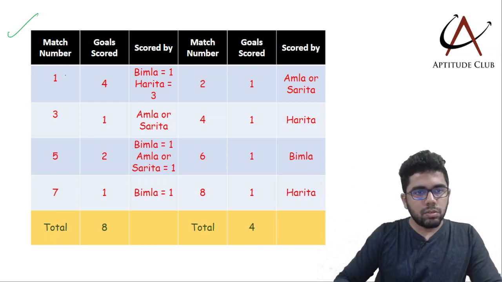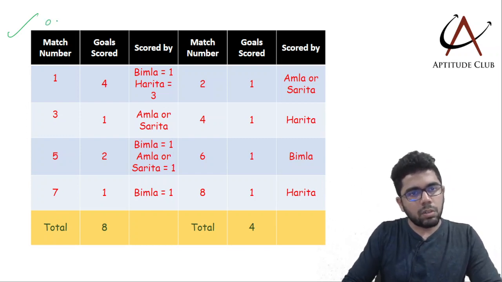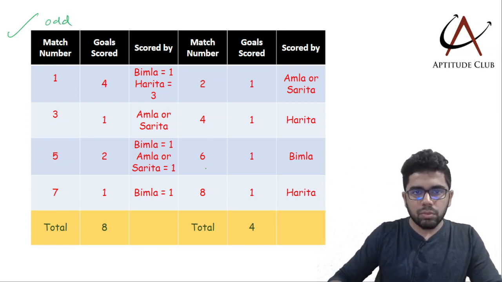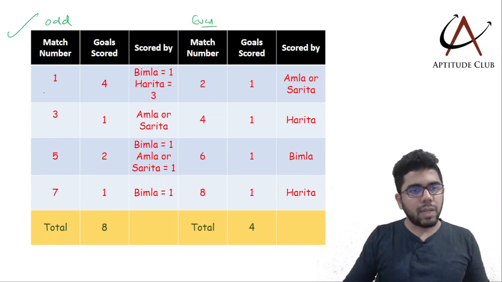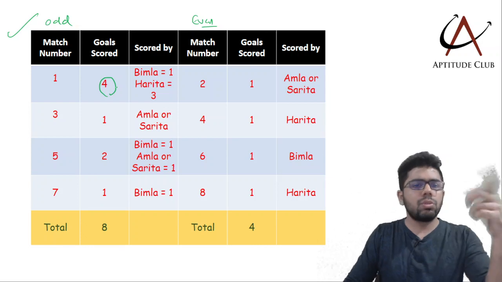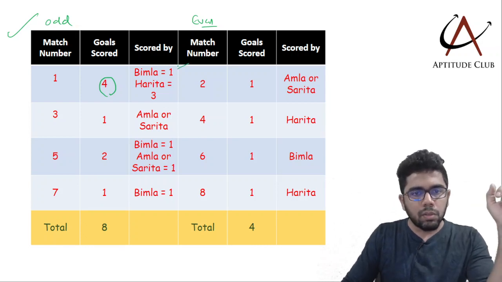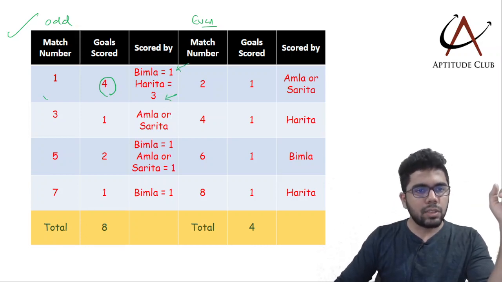Match number 1, 3, 5, 7, these are all odd numbered matches, and match number 2, 4, 6, 8, these are even numbered matches. And how many goals were scored? So in match 1 there were 4 goals scored. Who scored them? Bimla 1, Harita 3, and match 1 was the match in which the highest number of goals were scored.